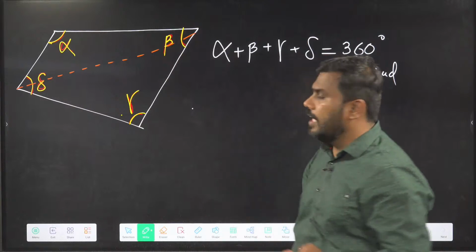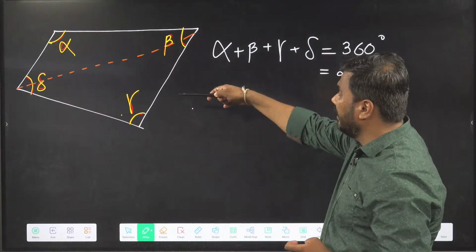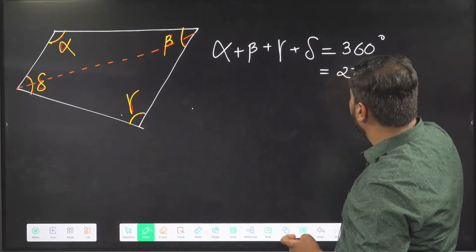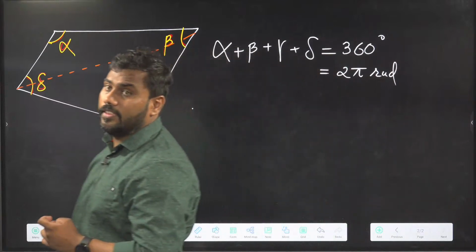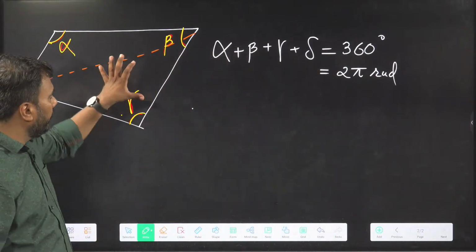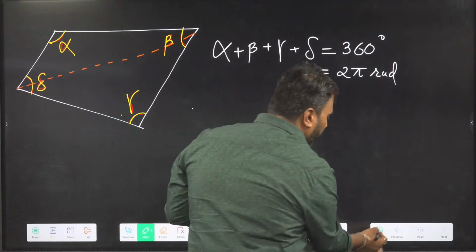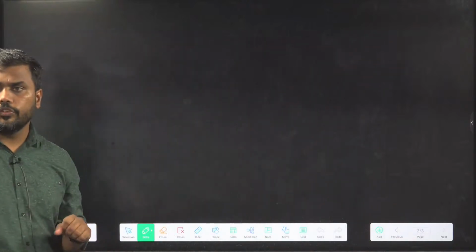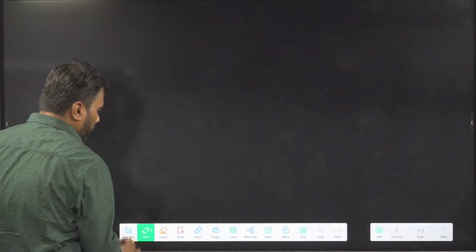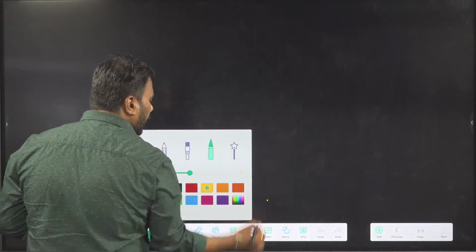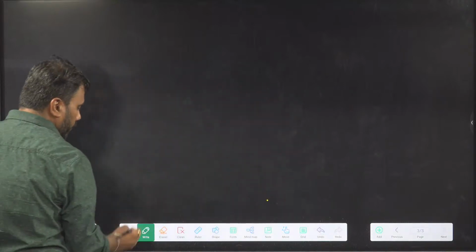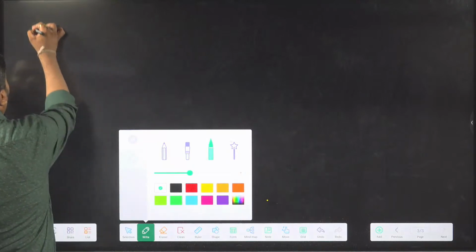So alpha, beta, gamma, and delta, the four angles inside a quadrilateral, when they are summed up, the angle is 360 degrees. So this is the basic property of quadrilateral. After the quadrilateral, let us move on to special cases of quadrilateral. Some special cases of quadrilateral are required in physics. I will first start with parallelogram.